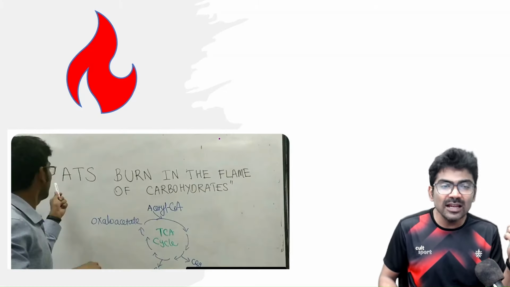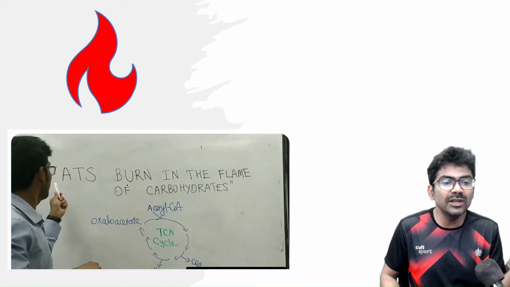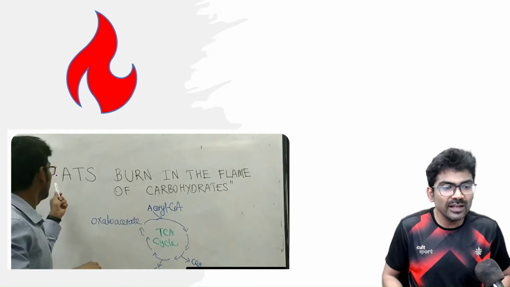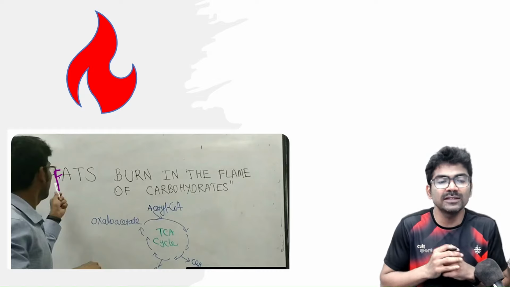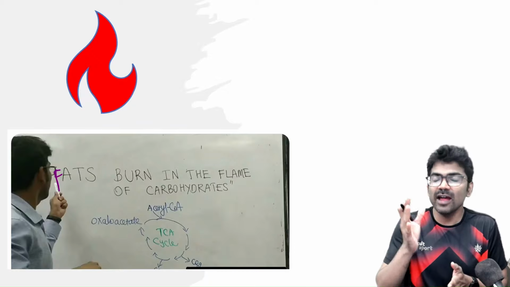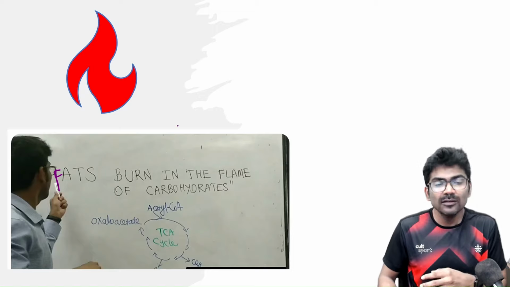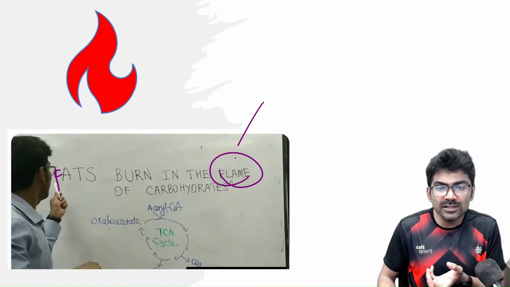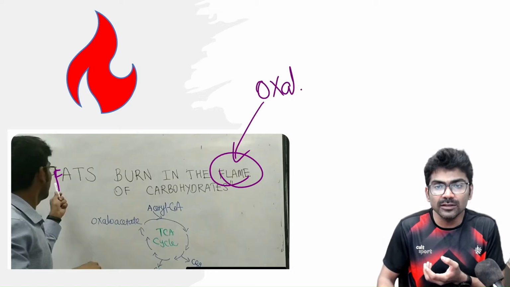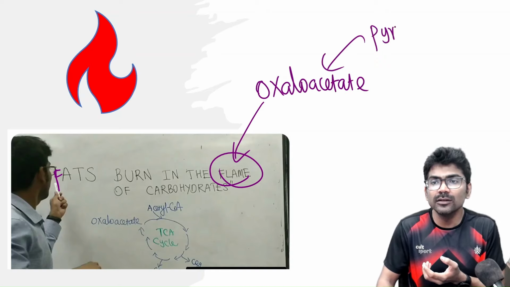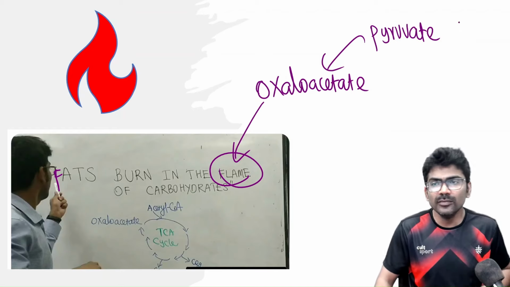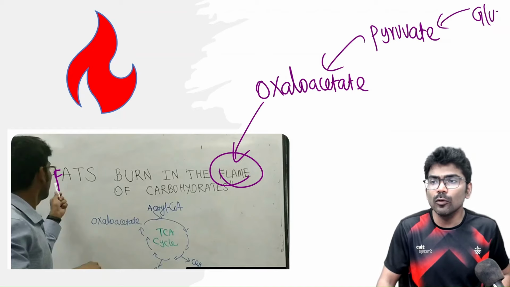right? So I have already explained this in my previous video. Fat burns in the flame of carbohydrates. So this is a favorite question by examiners. In Viva, they ask, fats burn in the flame of carbohydrates, justified, right? So which is the flame? The flame is oxaloacetate, right? So oxaloacetate, which is coming from pyruvate, right? And pyruvate is coming from glucose.